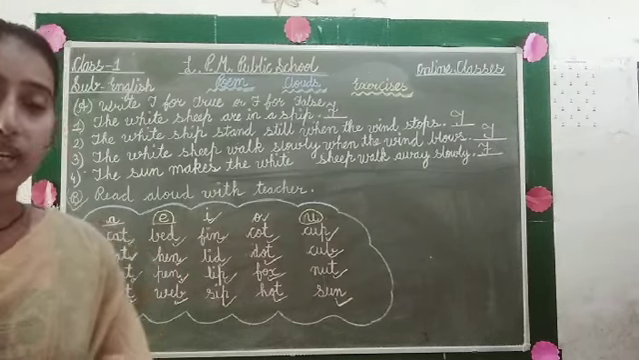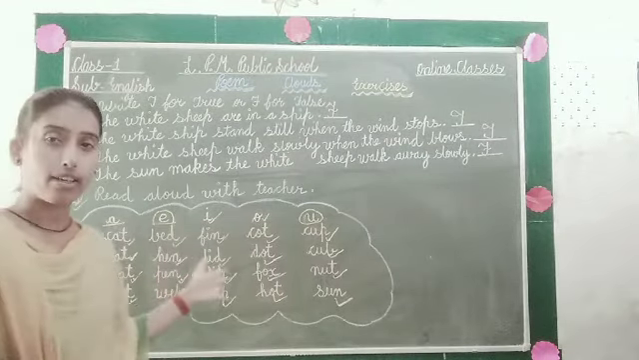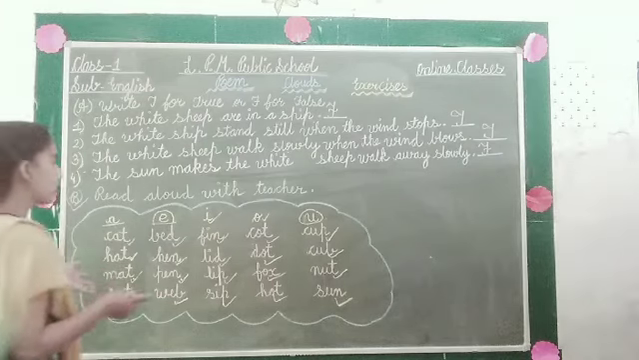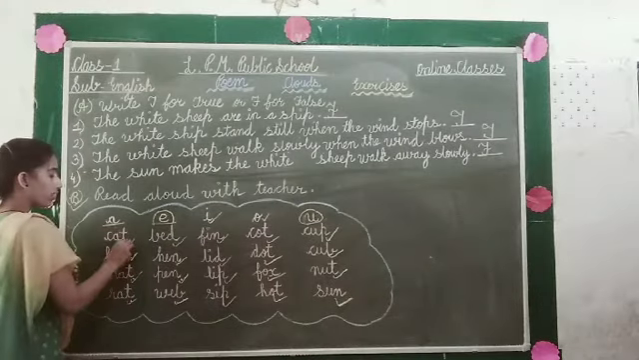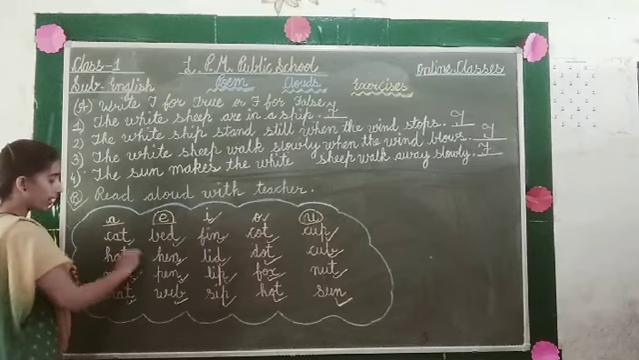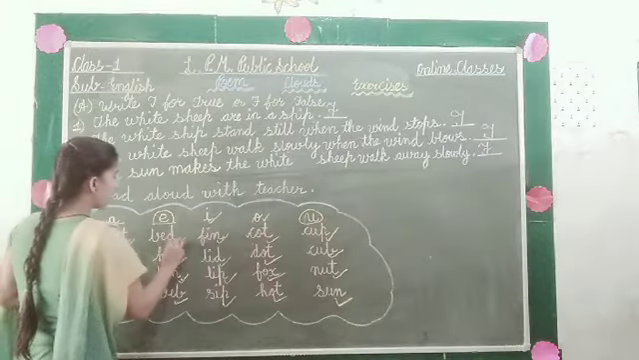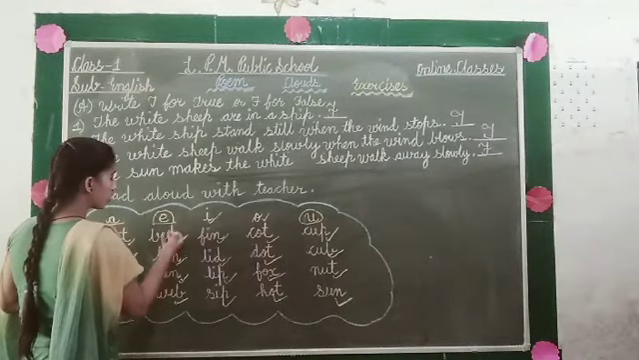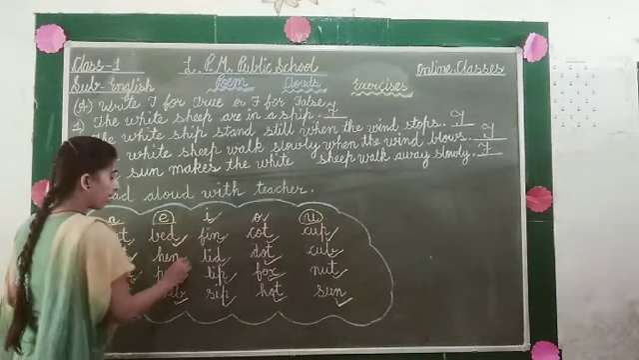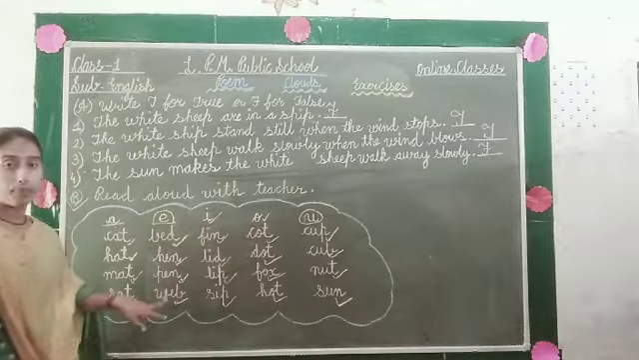So students, you have also learned it. One more time, we are going to read these words. First is cat, hat, mat, rat. The vowel sound E: bed, hen, pen, web.